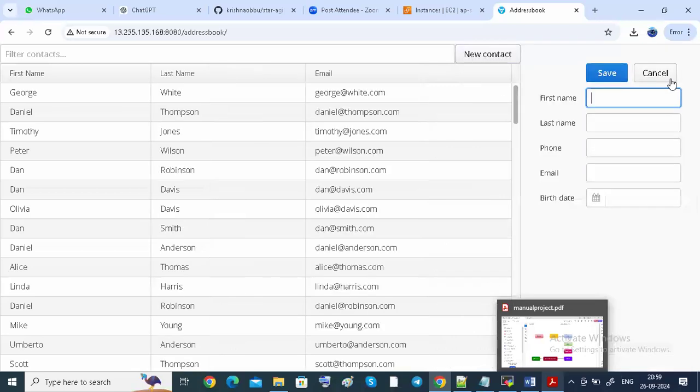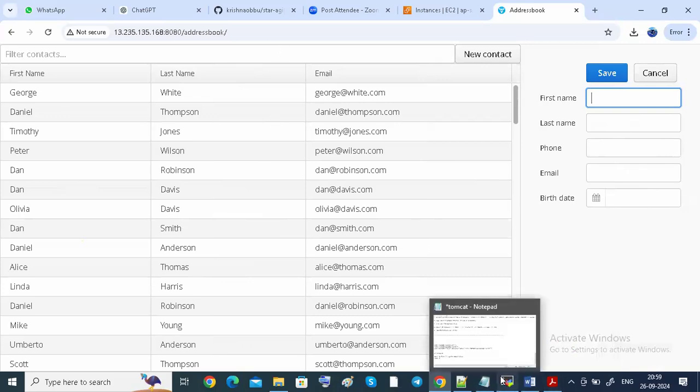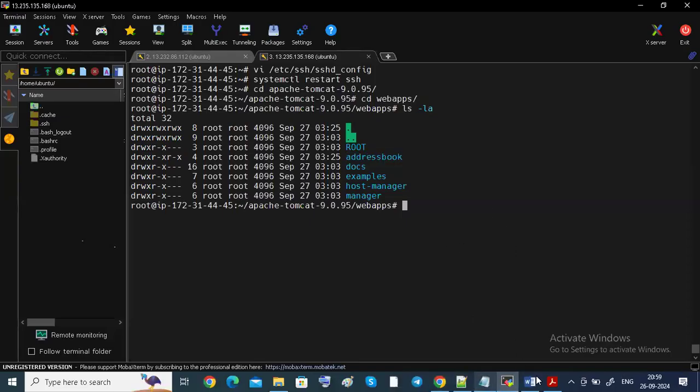If you want a new contact, you can add first name, last name like that. If you go to any application, Flipkart, Amazon like that, it is asking the same thing, right? You can add here also. It will be reflected here, guys. Like this you have to do. And I have to show you one more thing also.